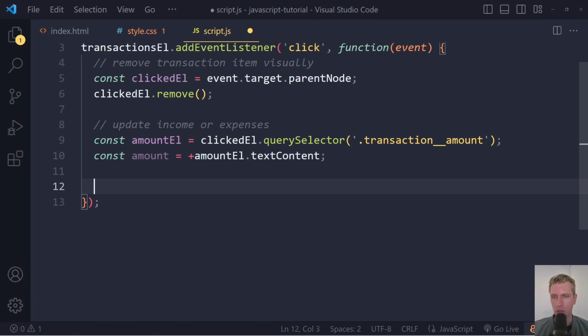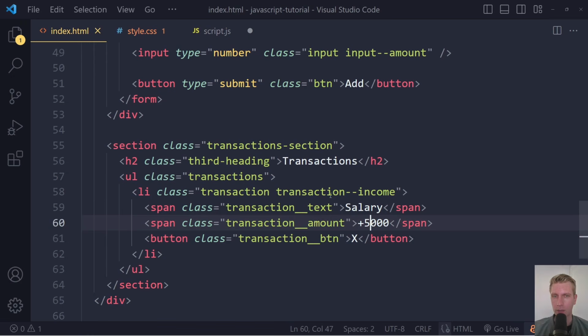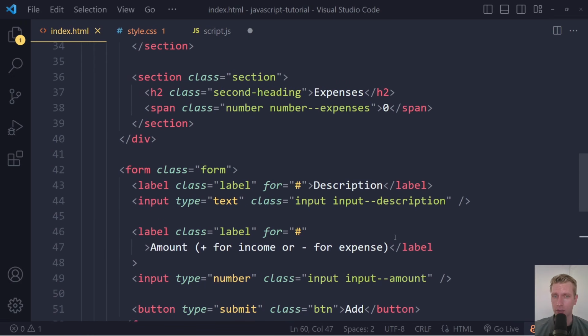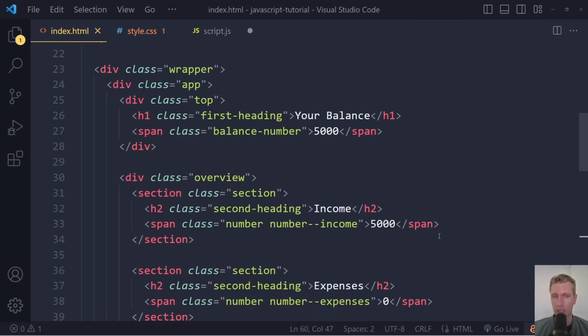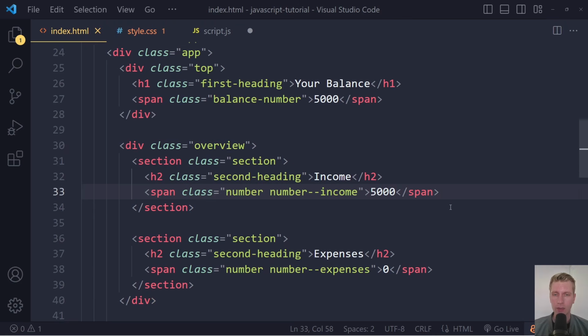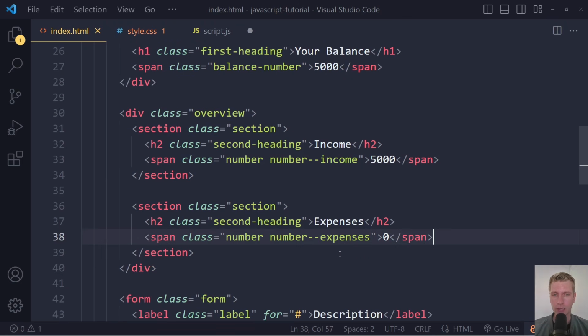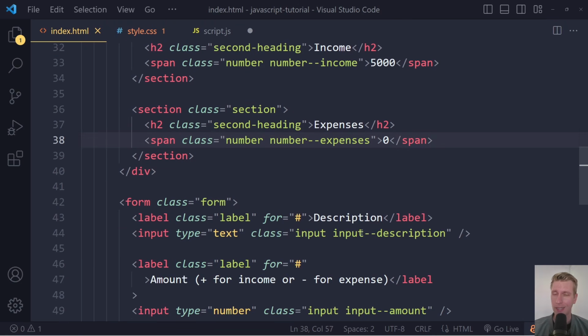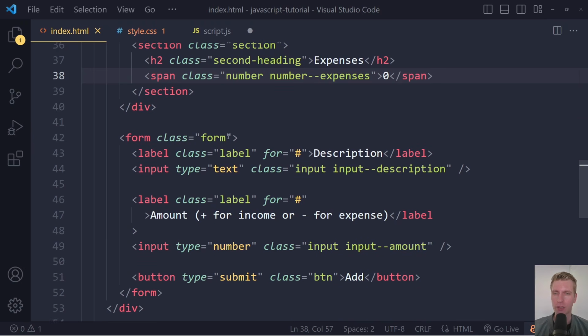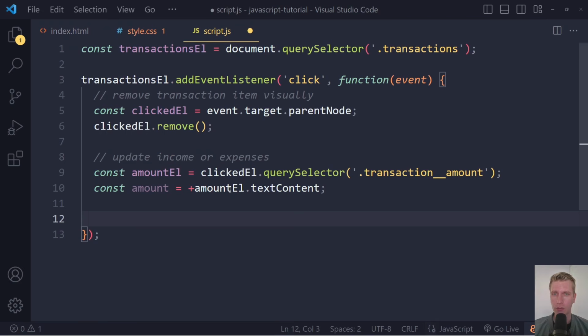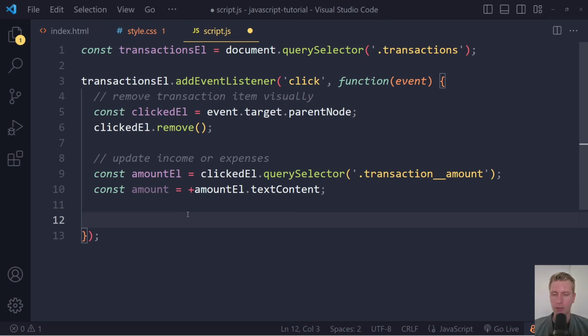So now we want to change the actual income number. So now we also need to get a reference to that income number, right? So let's see, that's here, that's this span with a class of number and also a class of number dash dash income, right? So we need to select this, and we also need to select eventually the expenses number. And let's just select all other elements that we're going to need just to get it over with, because we're also going to deal with a form. And when we submit the form, we want to do something, right? So we could select all of that here again, right?